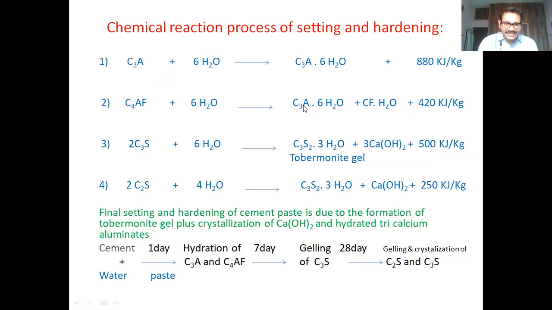So C3A tricalcium aluminate, and calcium ferrite, lime and iron oxide, and 420 kilojoules. It is also an exothermic reaction, so 420 kilojoules per kg of heat will be liberated.